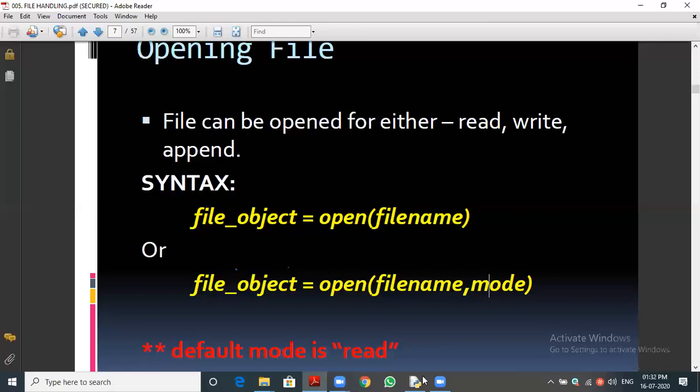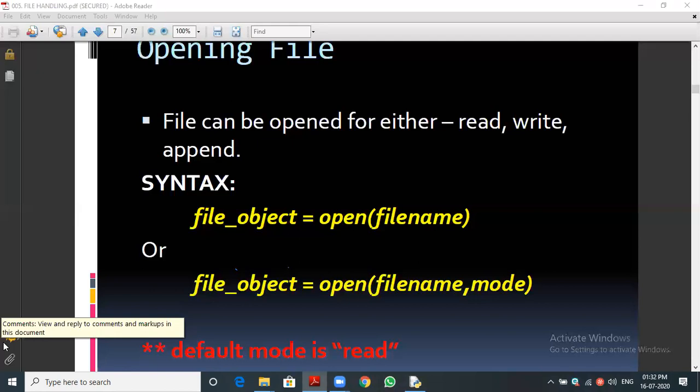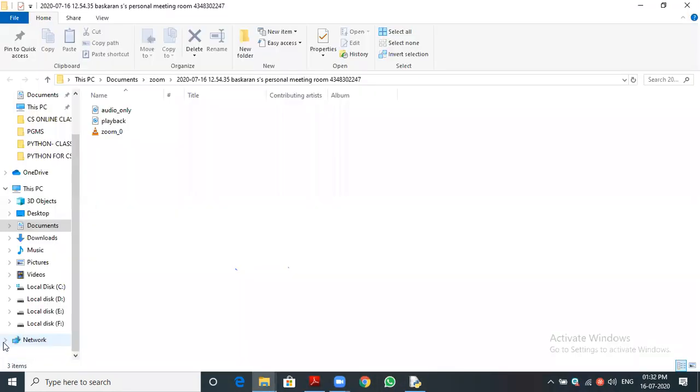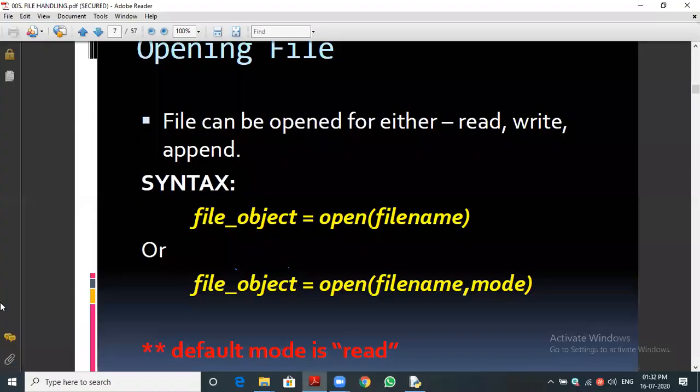And let me talk about the mode. What is mode? In what operation are we going to do, read or write? There are three types of modes: read mode, write mode, and the third one is append mode. Append you can easily understand. We dealt with the word append in the list. What is append? Adding something.